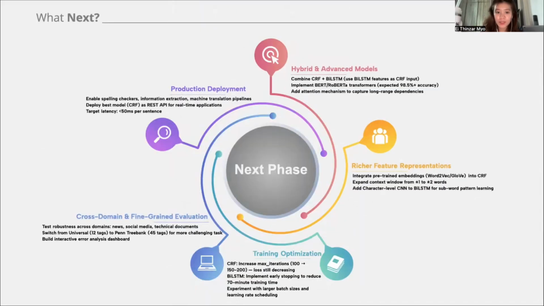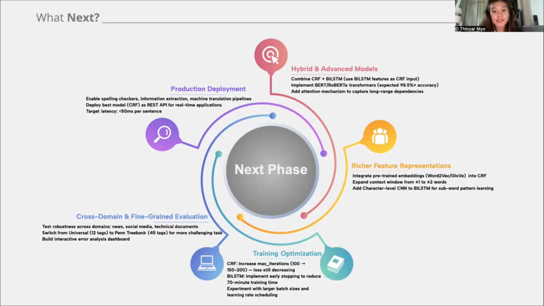So where do we go from here? The most immediate step is combining the BiLSTM and CRF together, using the BiLSTM to learn features and input them into the CRF. After that, we want to bring in transformers like BERT, where we are all expecting to hit above 98.5%. On the training side, early stopping for the BiLSTM and more iterations for the CRF.